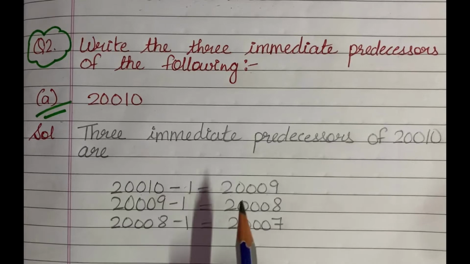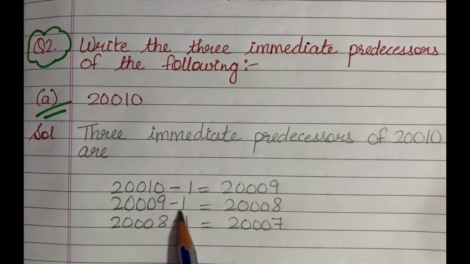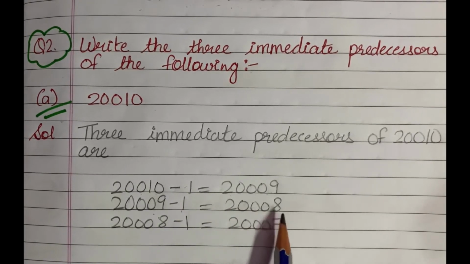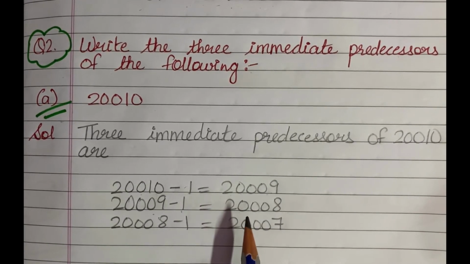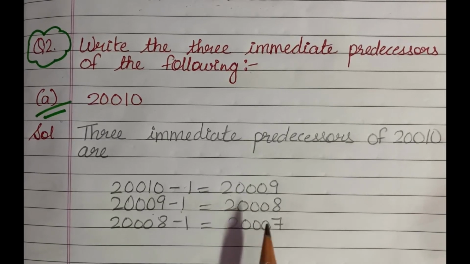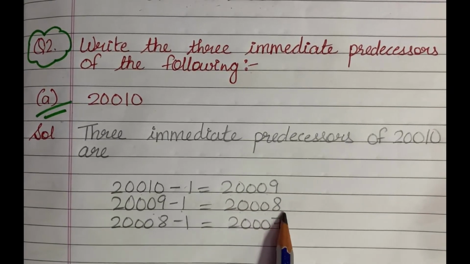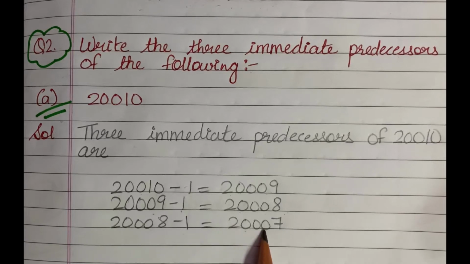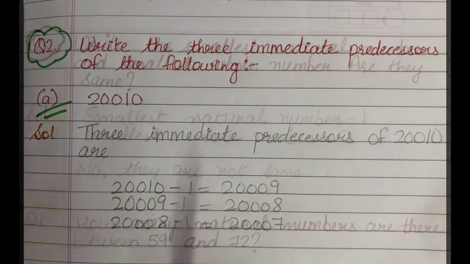Now to find the second immediate predecessor, we will subtract 1 from this 20,009, and on doing so, we will get 20,008. Now to find the third immediate predecessor, we will subtract 1 from this 20,008, and on doing so, we will get 20,007 as an answer. Hopefully it is clear to you.